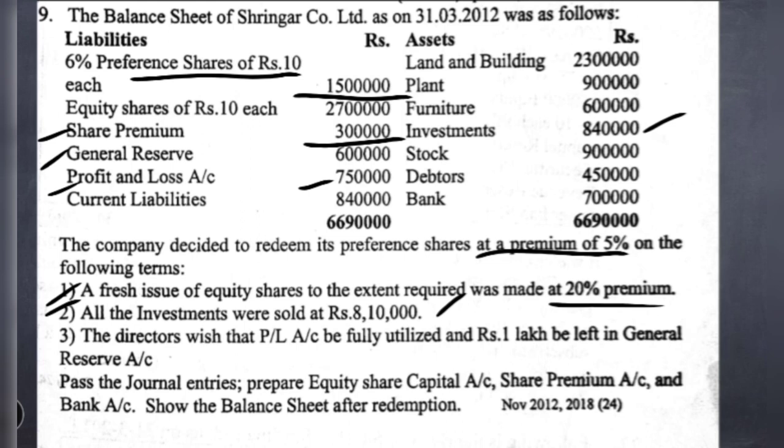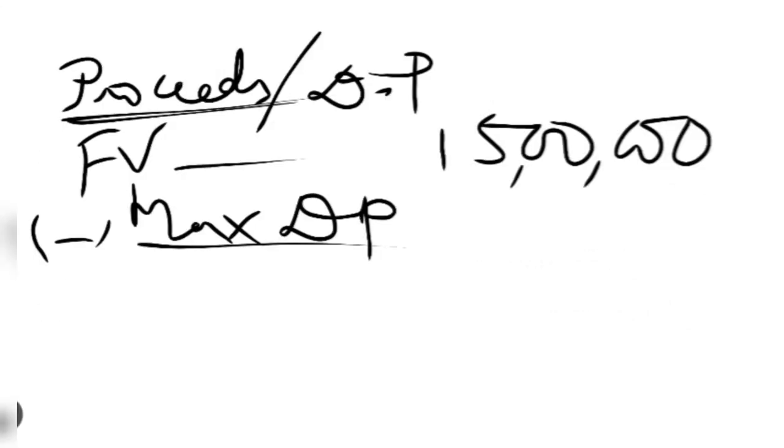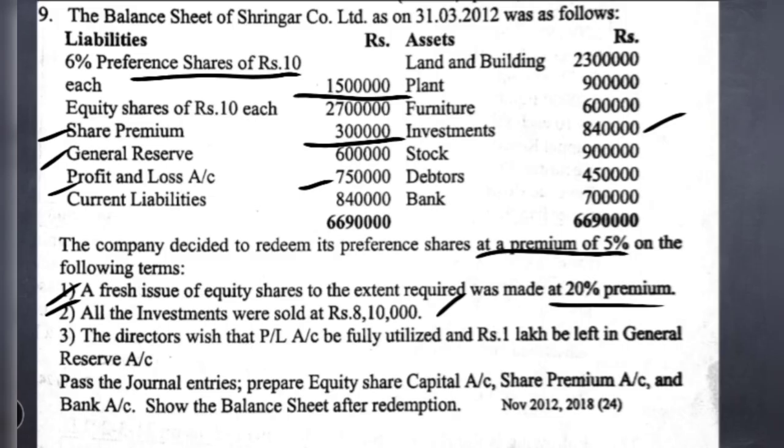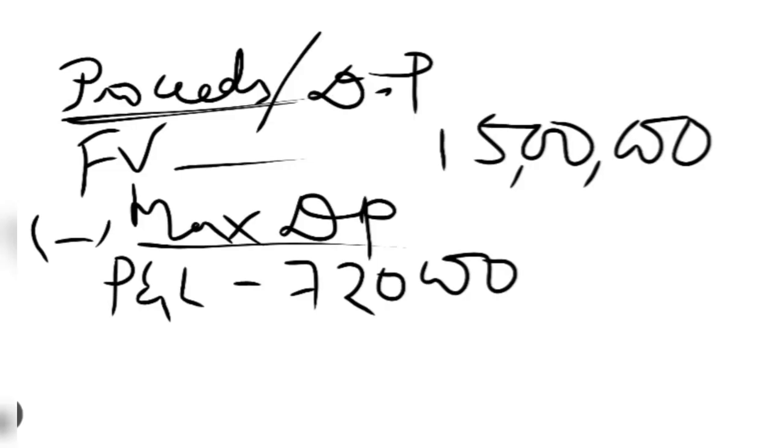What was the actual balance they had? 7,50,000. If you deduct 30,000, what is the ultimate balance available for redemption out of the profit and loss account? Only 7,20,000. So 7,20,000 can be utilized out of the profit and loss account. Then coming to the general reserve, we have a balance of 6 lakh, but it is said that a minimum balance of rupees 1 lakh is to be left in the general reserve. So what is the amount available for redemption then? 6 lakh minus 1 lakh, only 5 lakh. Out of the general reserve we can use only 5 lakh.